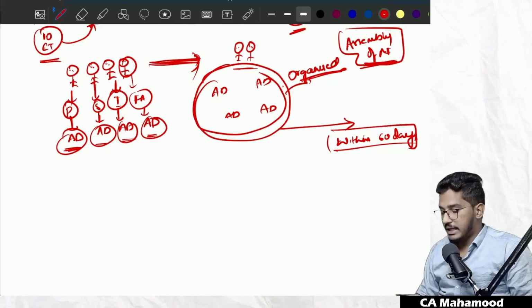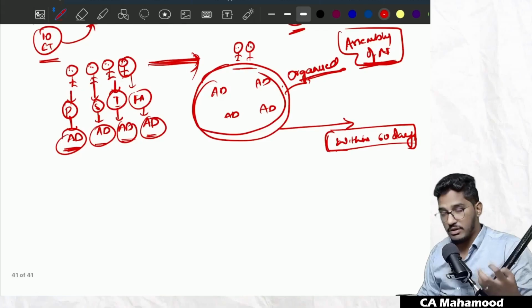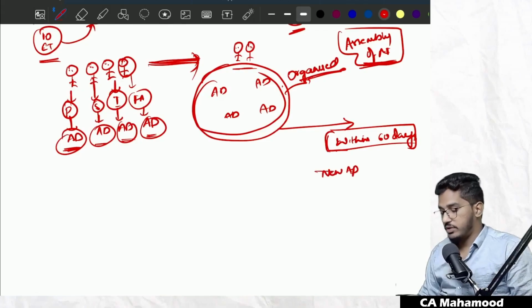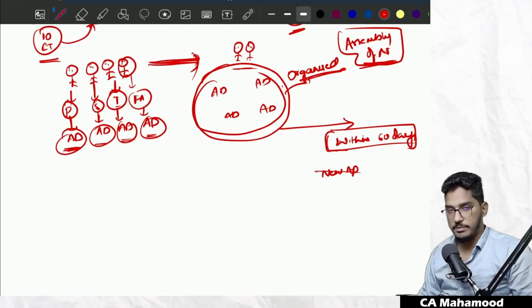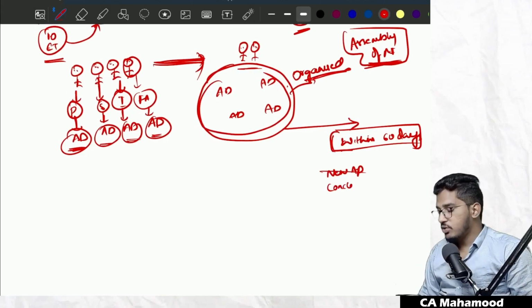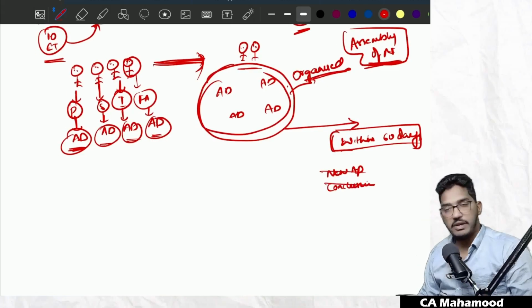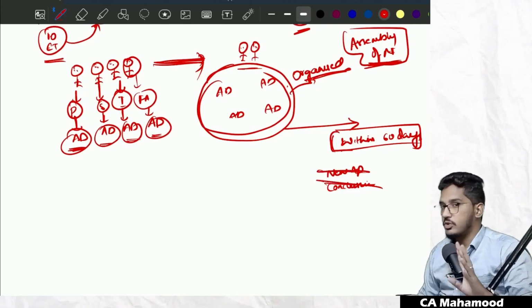So now you tell me, during the process of assembling this final audit file, does it involve performing any new audit procedures? No. During the assembly process, we don't perform any new audit procedures. Will we form any new conclusions during the assembly of the final audit file? No. We will not perform any new audit procedures, and we will not form any new conclusions.